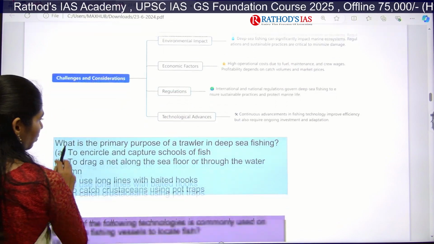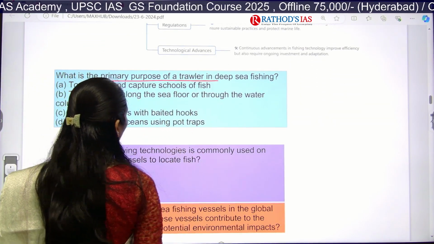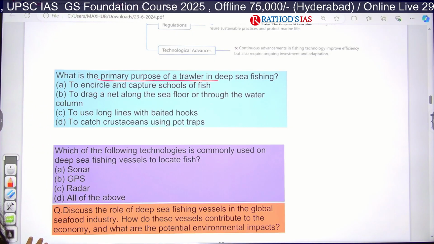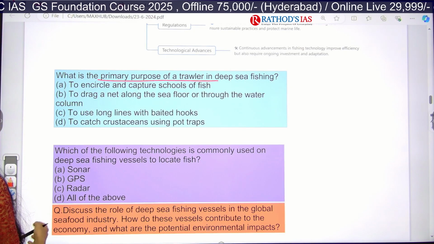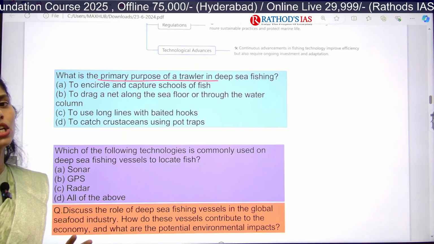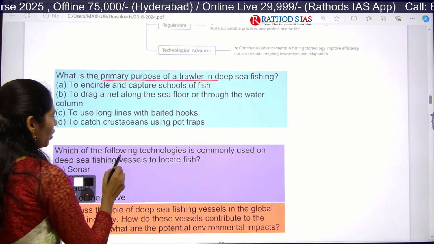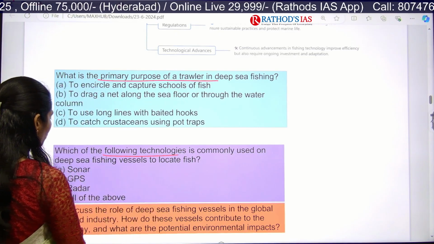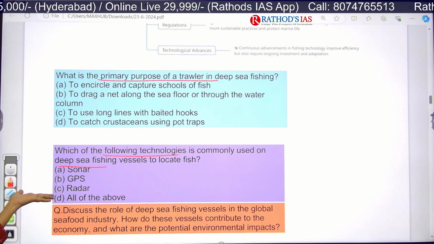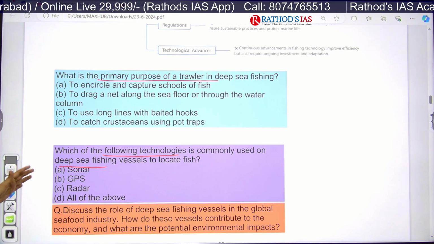Now I want to give you some practice questions. First one is the primary purpose of a trawler in deep sea fishing. So what is the purpose of a trawler? Tell me, there are four options given. I said about the purpose of trawlers directly, so this is a very direct question. And next question is, which of the following technologies is commonly used on deep sea fishing vessels to locate fish? First one is sonar, next one is GPS, third one is radar, and fourth, all of the above. So tell me which technologies they are using.